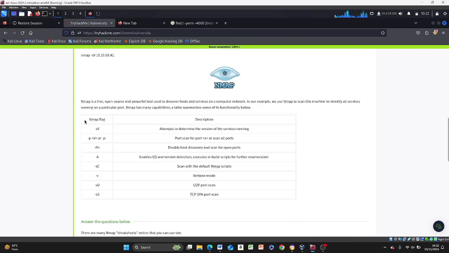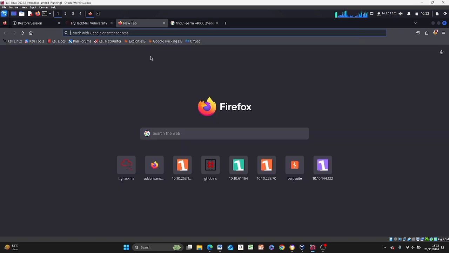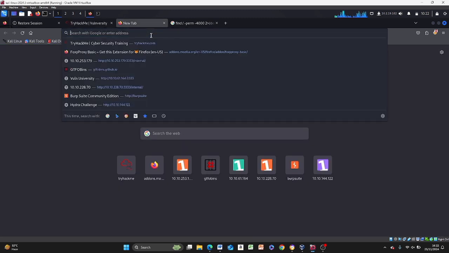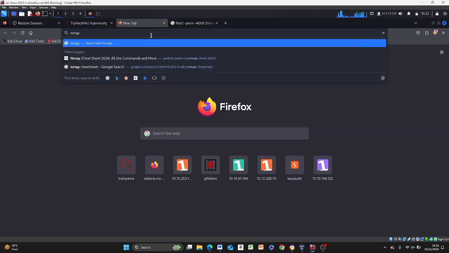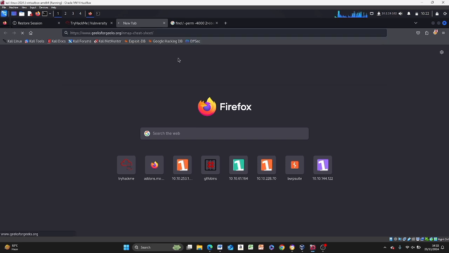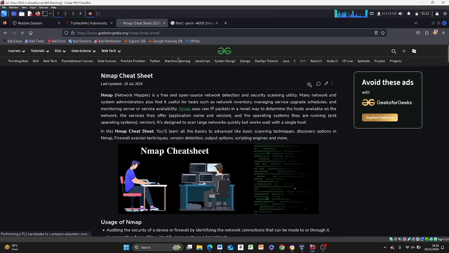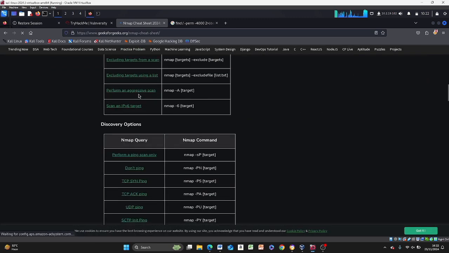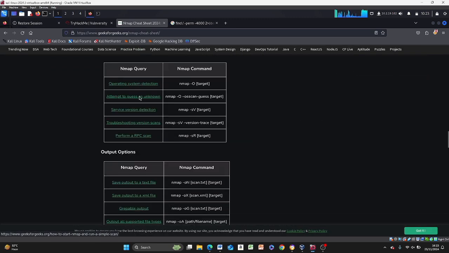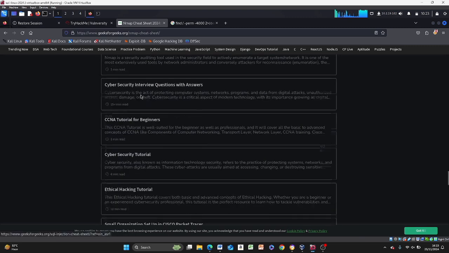Obviously, these are a few nmap flags you can run. I would usually use this when I run nmap. It's a cheat sheet on the Geeks for Geeks website. They have a beautiful cheat sheet for nmap. It's something I've been using for a while, and used when I was running my operation tester parts. I think I said it in the video. Just go through, it has different kinds of scan.